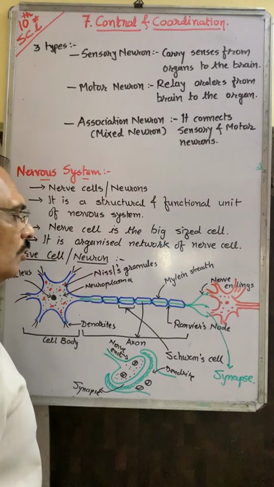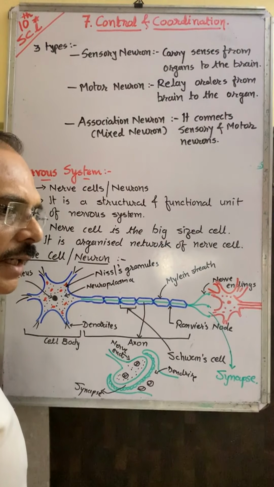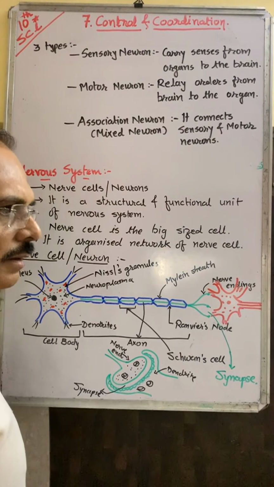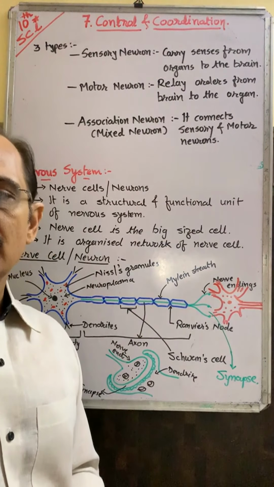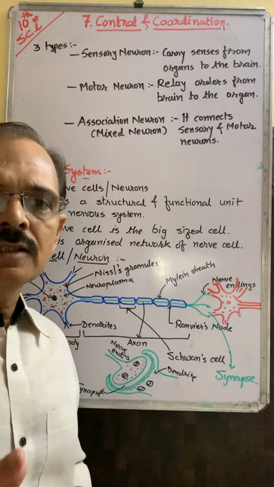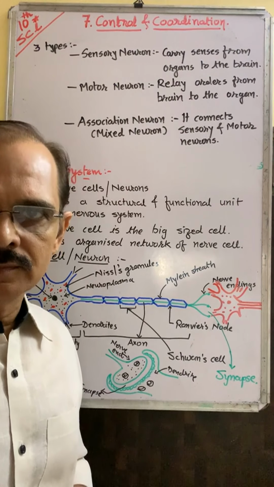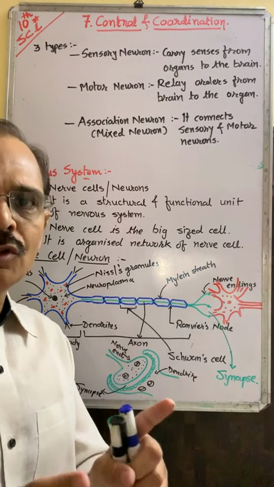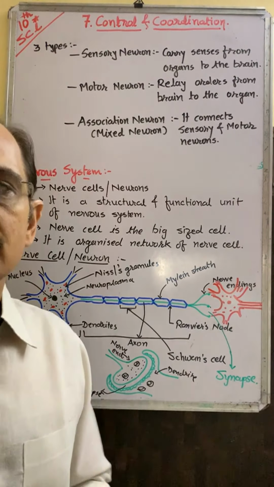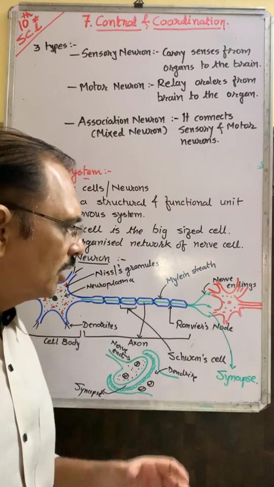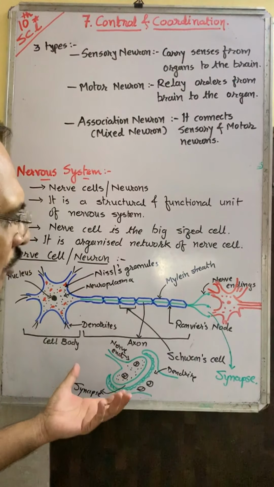So the dendrite of one cell is connected with the axon of another cell, but remember the connection is a false connection. That means the actual connection is not there. There is a gap. The gap is known as synapse. So this is the structure and function of nerve cell.